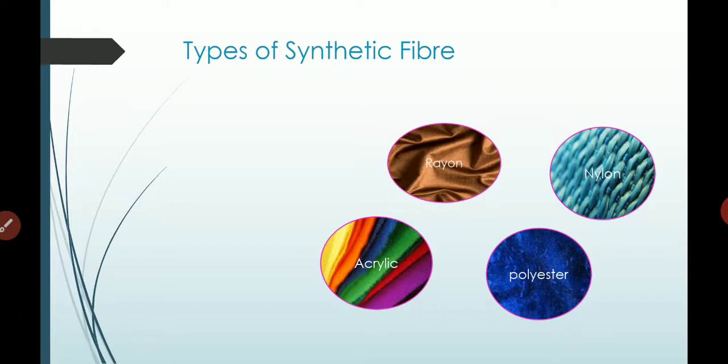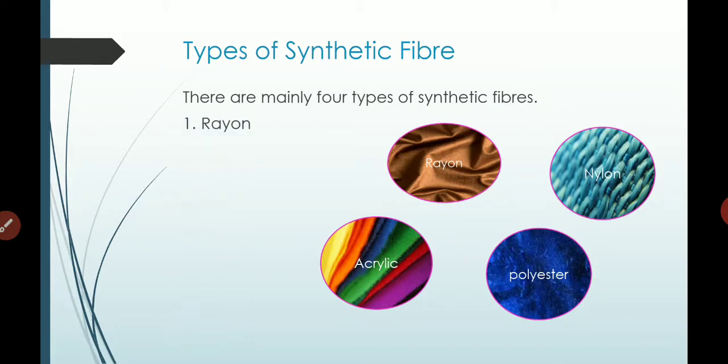Then let's know the types of synthetic fiber. There are mainly 4 types of synthetic fibers. First one is rayon, the second one is nylon, the third one is polyester, and the fourth one is acrylic.